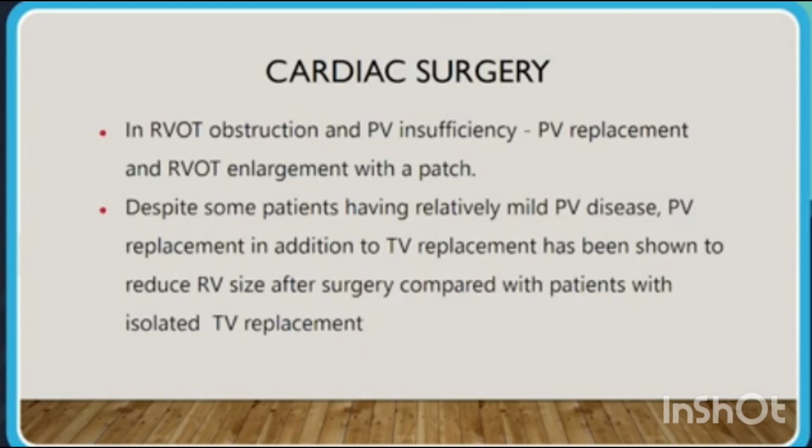Despite some patients having relatively mild pulmonary valve disease, pulmonary valve replacement in addition to tricuspid valve replacement has been shown to reduce RV size after surgery as compared with isolated tricuspid valve replacement.